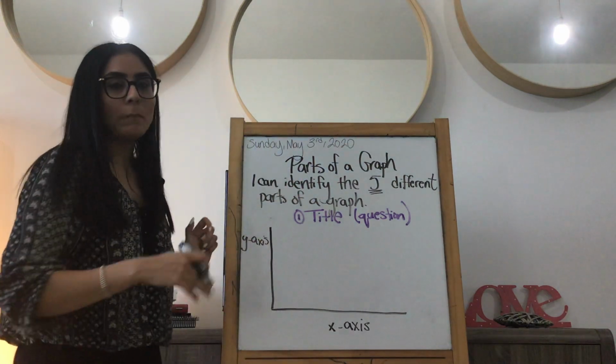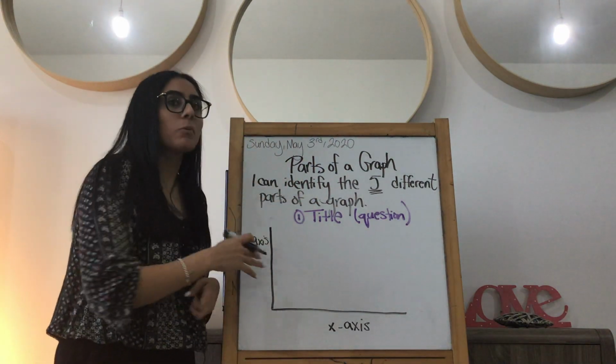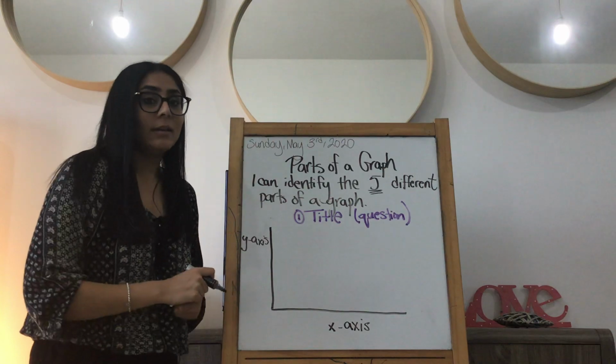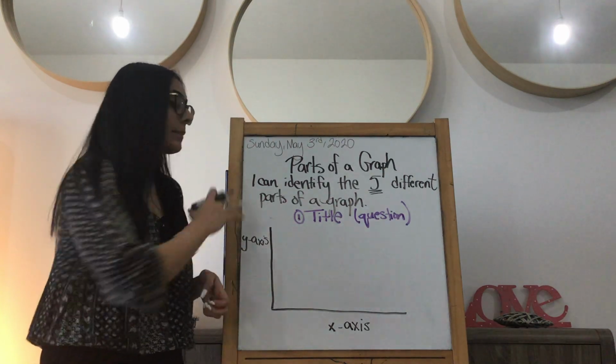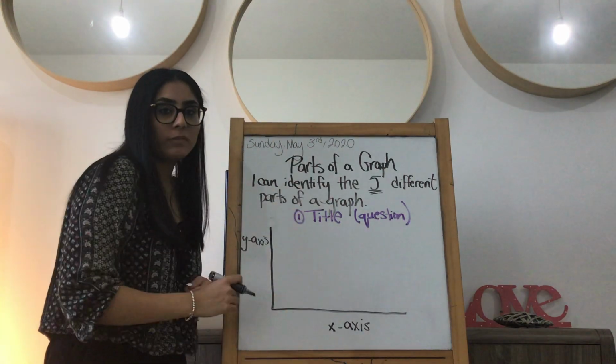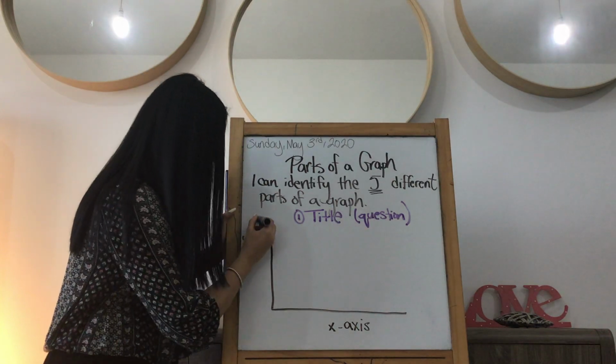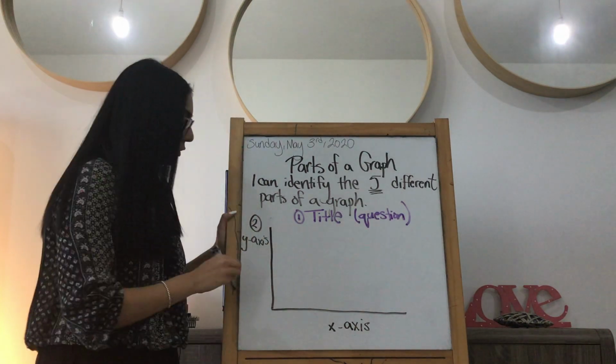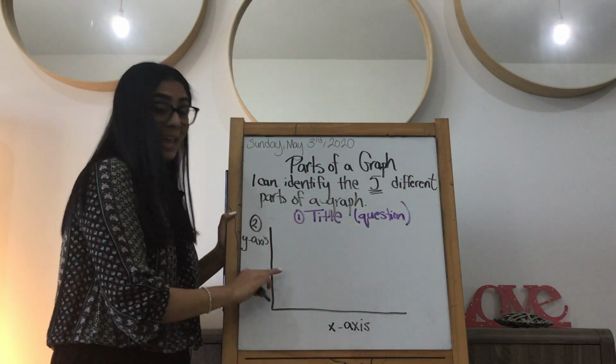Let me just go through all the parts, and then I'll do an example where I tell you what I would put in my x-axis and what I would put in my y-axis. Let me do a quick overview of the 5, and then we'll do an example together. So that will be number 2. Number 2 is your y-axis, and you cannot flip them.